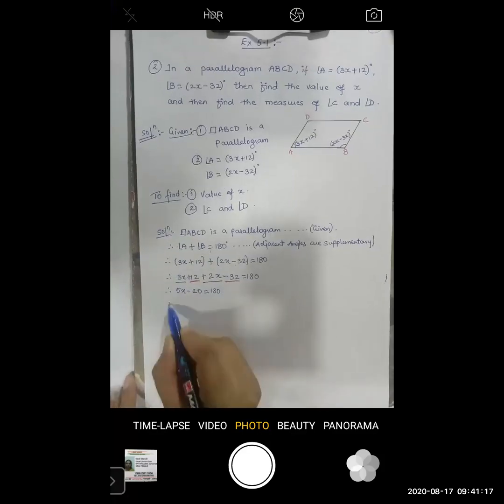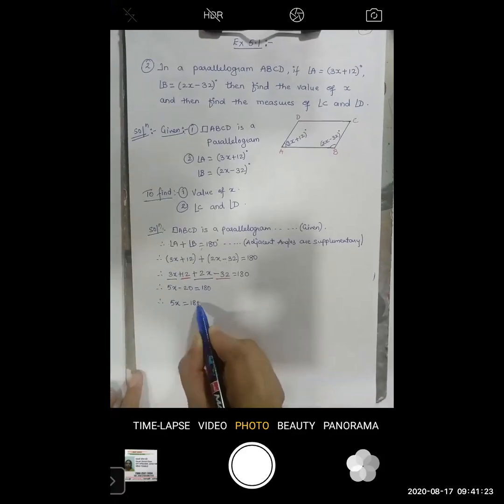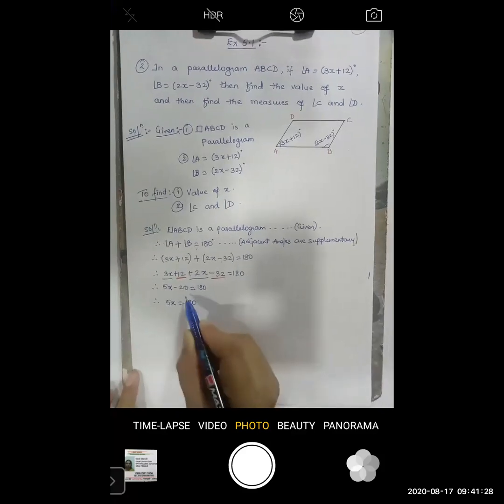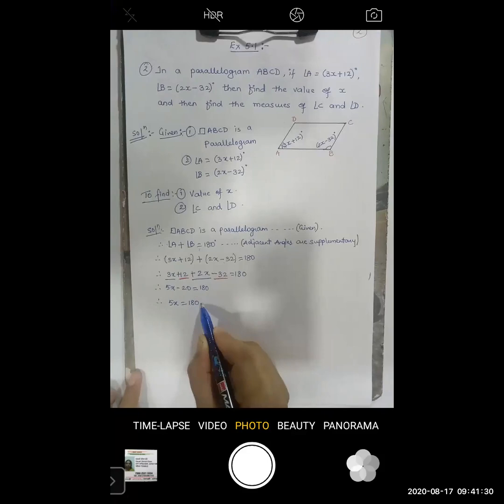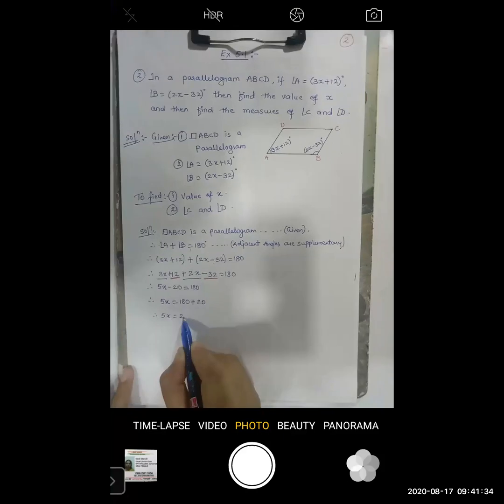So therefore 5x equals 180, now this minus 20 will go that side. It will become plus 20. So therefore, 5x is equal to 200.